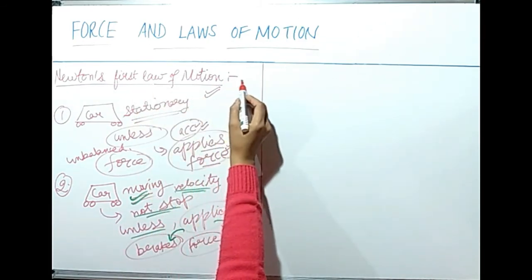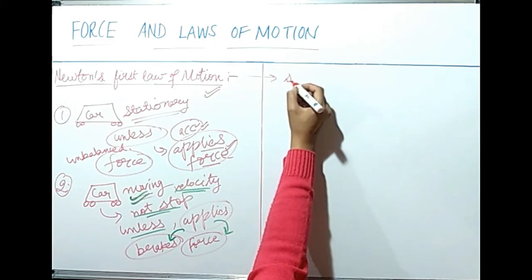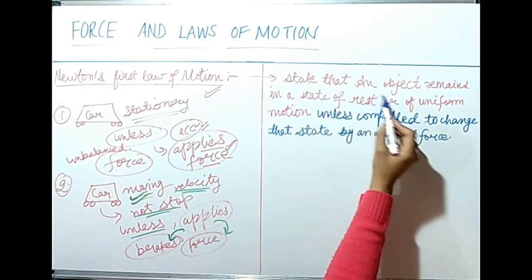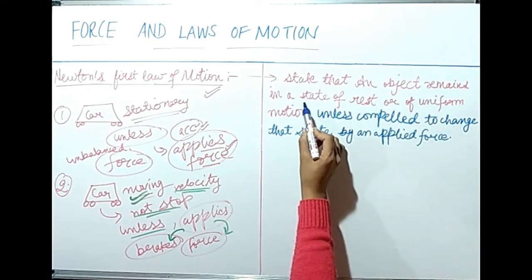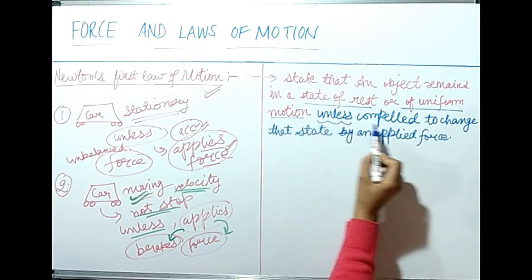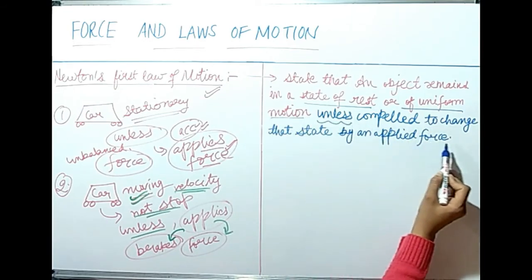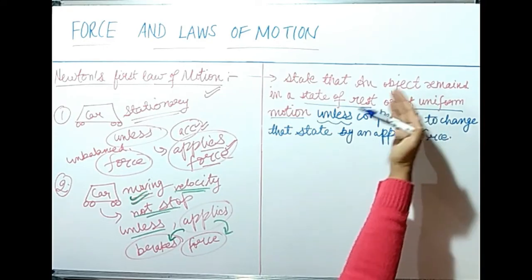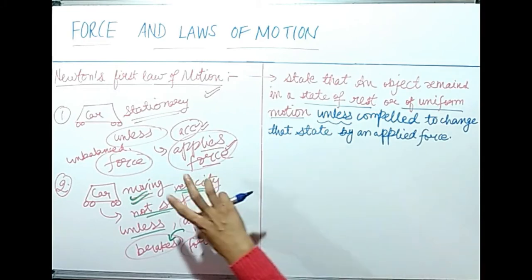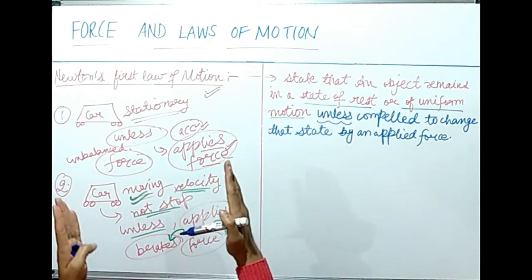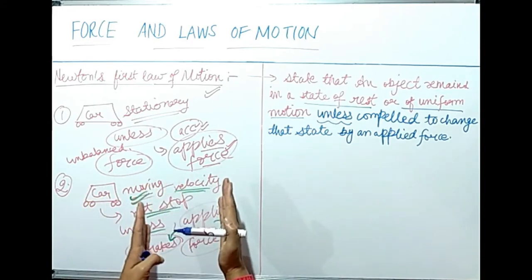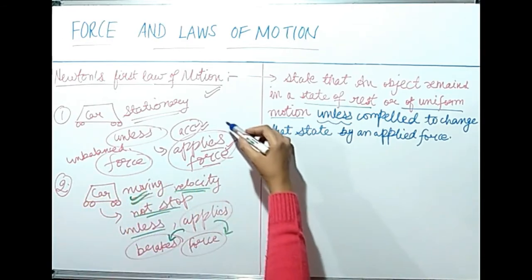Now the first law of motion states that an object remains in a state of rest or of uniform motion unless compelled to change that state by an applied force. That means an object will stay in a state of rest or of uniform motion until and unless there is an external unbalanced force which is going to move that object or to stop that object. We discussed this in these two examples.